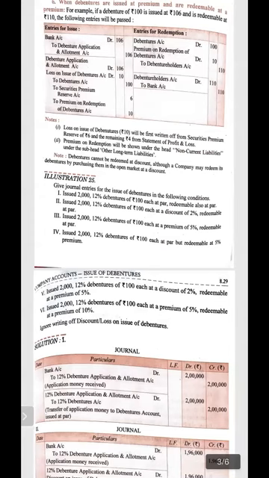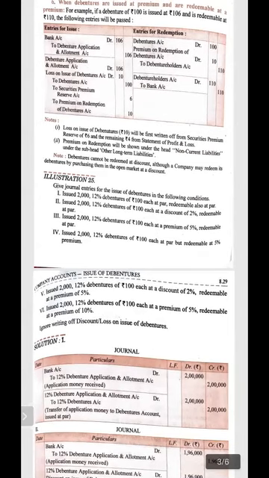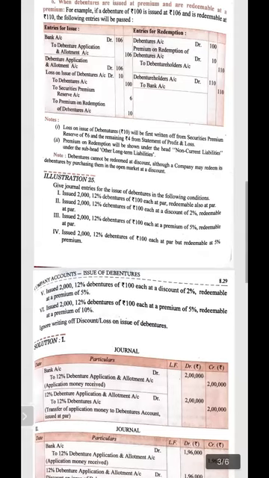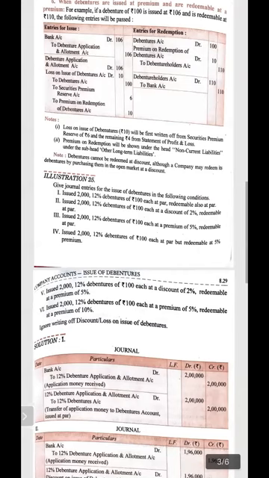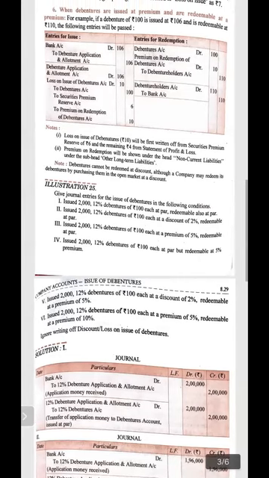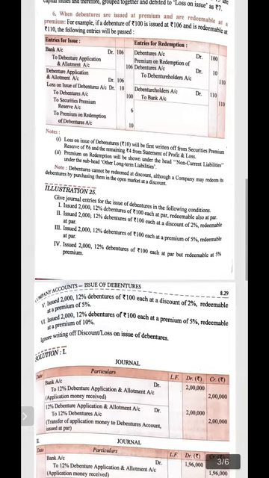Premium for redemption will be shown under the head of non-current liability under the subhead of other long-term liabilities always. Debentures cannot be redeemed at discount, although a company may redeem its debentures by purchasing them in the open market at discount. Might be the market price of the debenture is less, then you can purchase at the lower price, but redemption cannot be done at less than the face value.